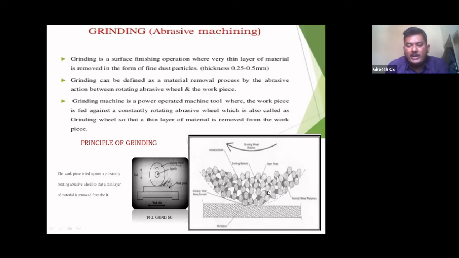Each abrasive particle acts as a cutting edge and removes the material. Abrasive means rubbing action due to friction. The atoms or particles from the workpiece material are removed.